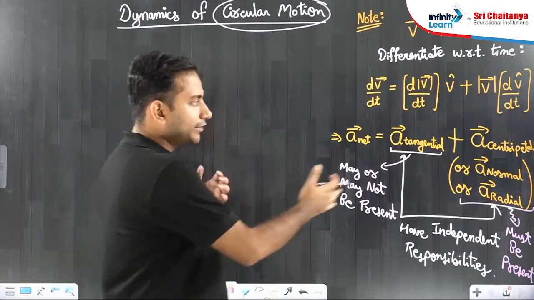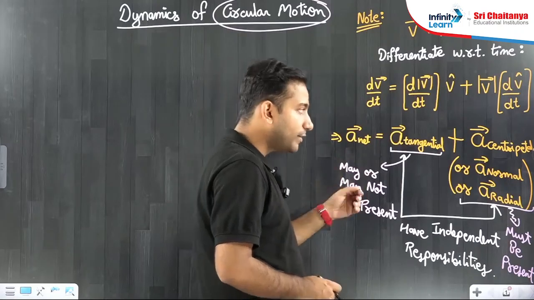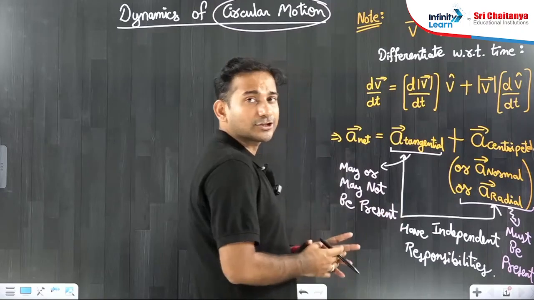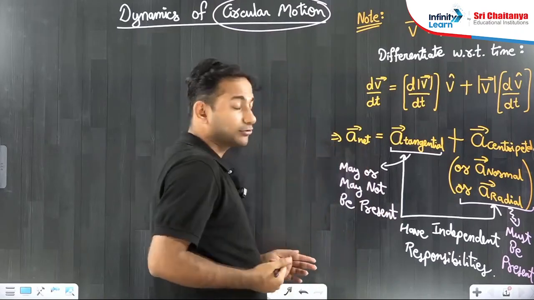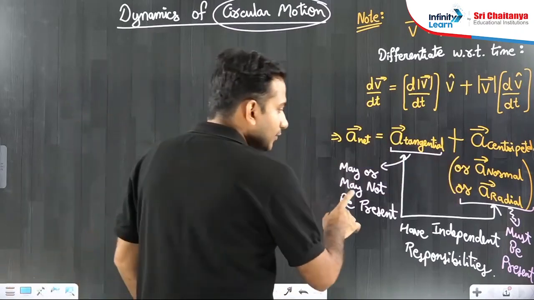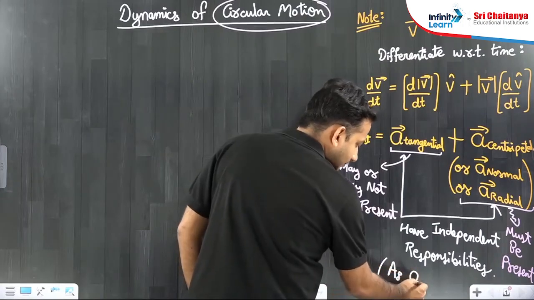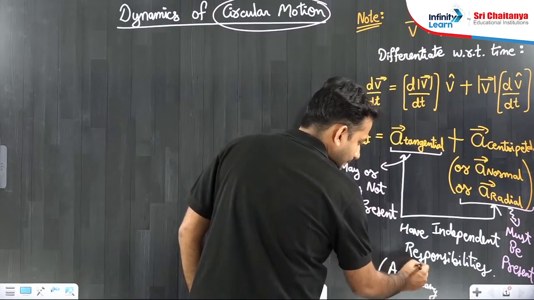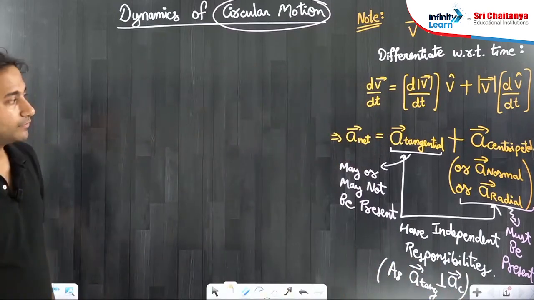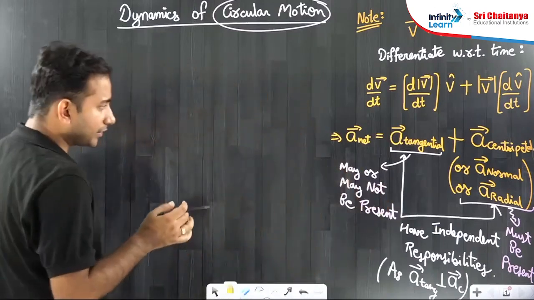All right, and they don't interfere in each other's job, which means whether the speed is changing or not changing, that will not be controlled by centripetal acceleration, and whether the direction keeps on changing, which means that has to change although, that will not be controlled by tangential acceleration. These two have independent responsibilities. As one is tangential, one is radial, so you will also say that tangential acceleration is always perpendicular to the centripetal acceleration.